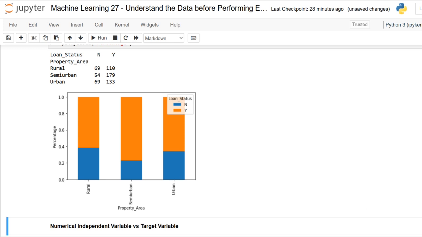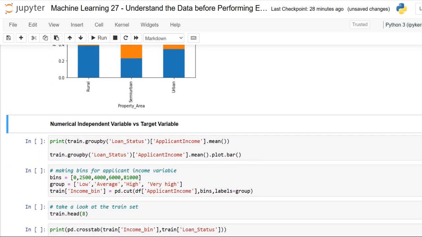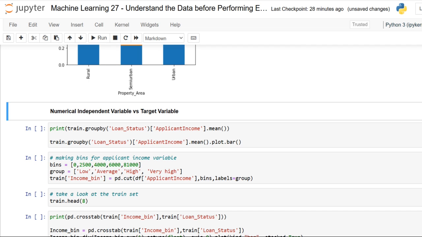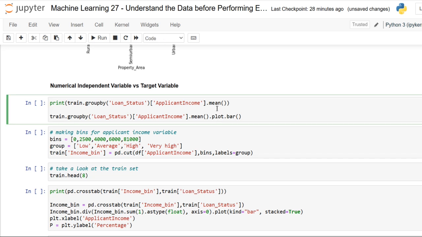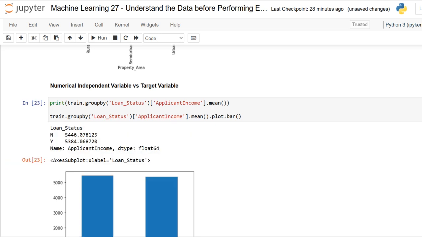Okay, fine dear friends. Now let's visualize a numerical independent variable with respect to the target. Yes, dear friends, we will try to find the mean income of people for which the loan has been approved versus the mean income of the people for which the loan was not approved or rejected. Let me just have a view. So loan status, applicant income. Let me just have a view of the mean and apply it by the plot.